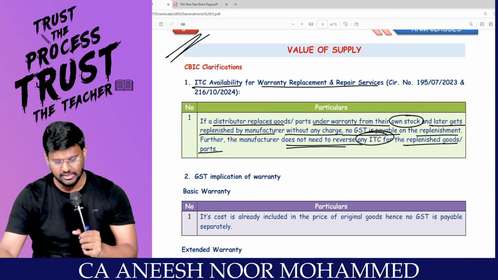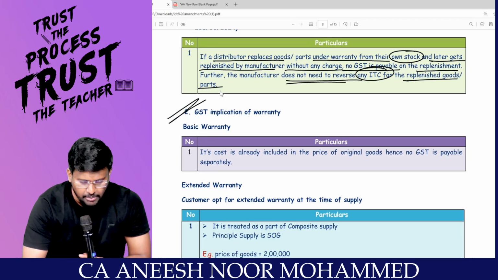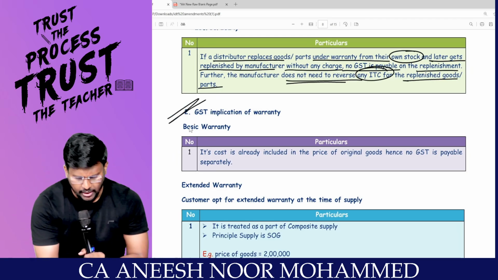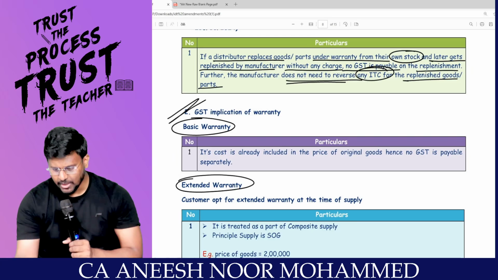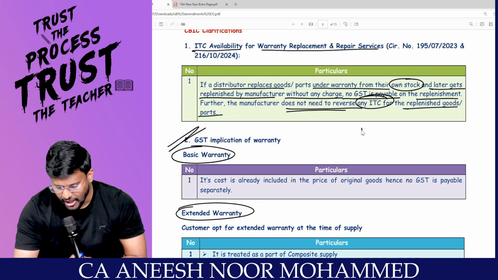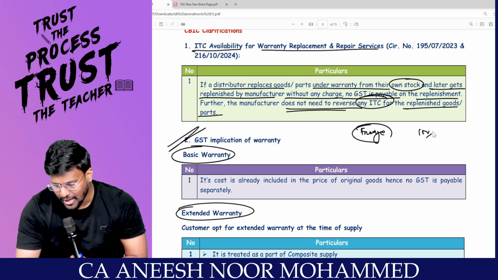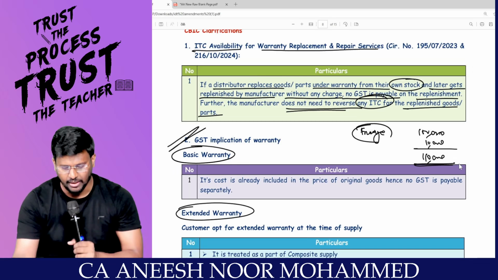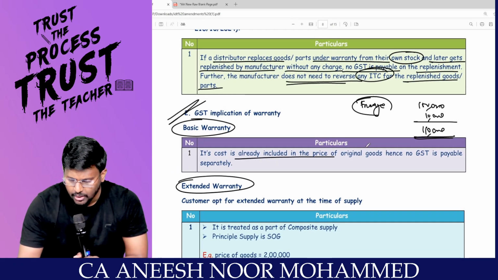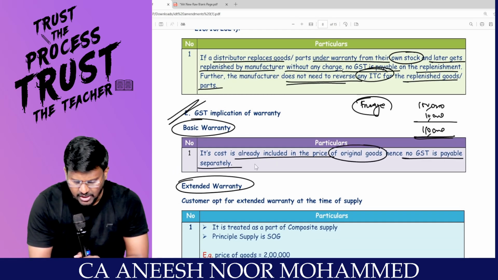Super sir, fantastic sir. Now, GST implication on warranty. There are two types of warranty: one is basic warranty and the other is extended warranty. Basic warranty in the sense means I am selling a fridge today. For this fridge, my dear lovable students, 1 lakh rupees is the fridge value. 10,000 rupees I am adding as basic warranty. Total 1,10,000 I am collecting. Sir, if its cost is already included in the price of the original goods, hence no GST is payable separately.